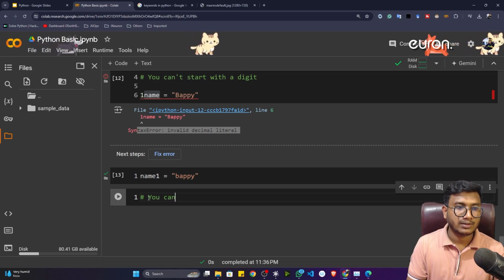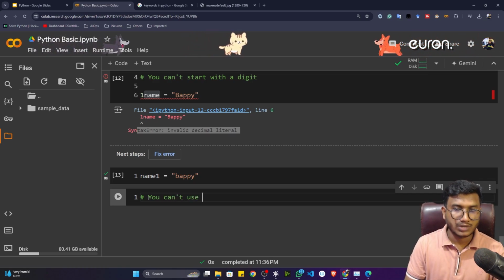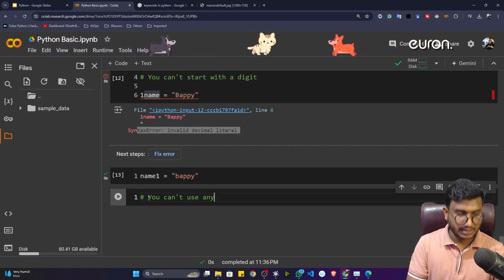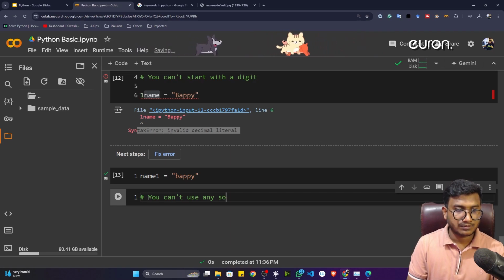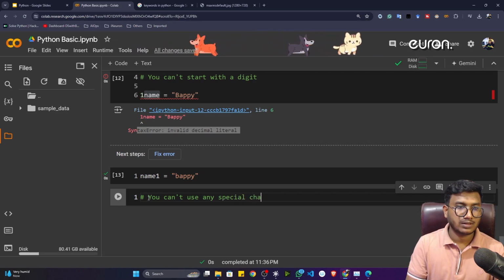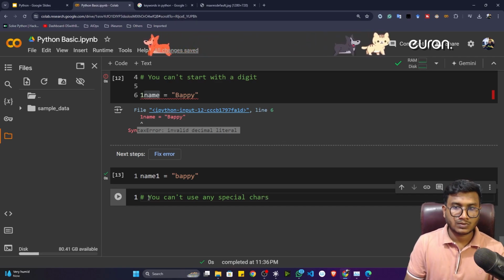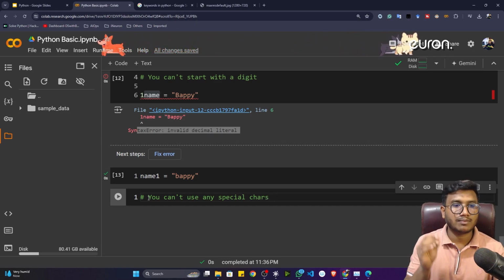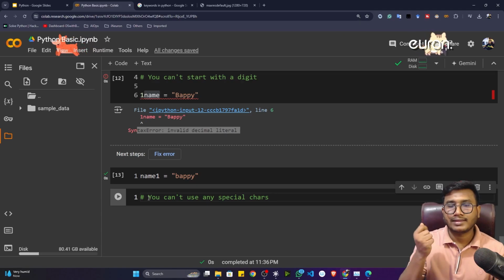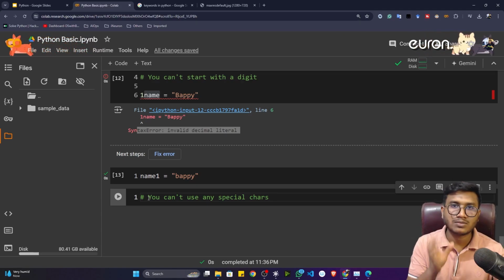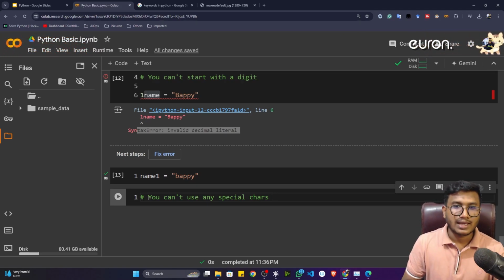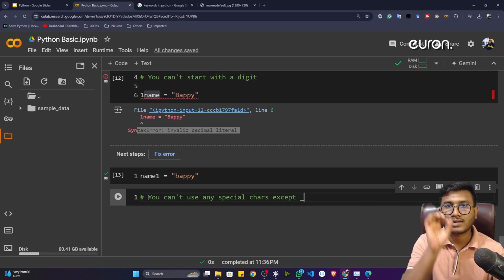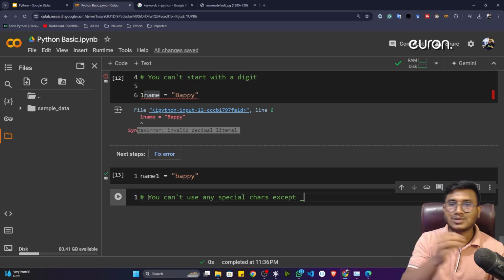Then there is another identifier restriction you have to follow. You can't use any special characters. A special character means like a full stop, comma, then the at the rate sign. All kinds of punctuation you can't use, except this particular underscore sign. You can use the underscore sign, otherwise you can't use anything.